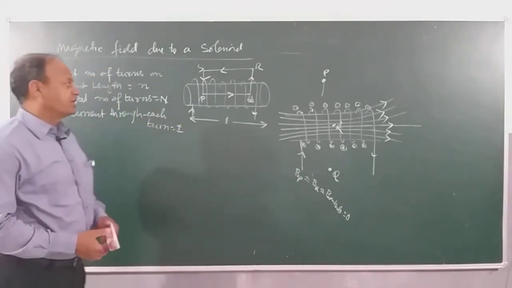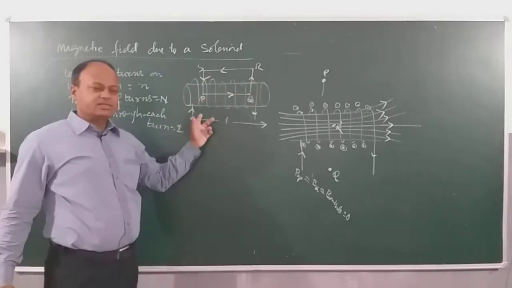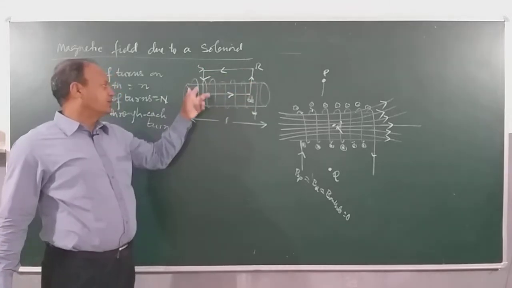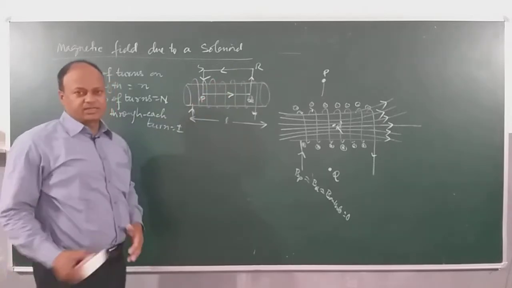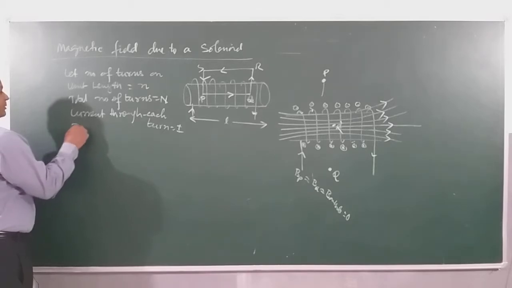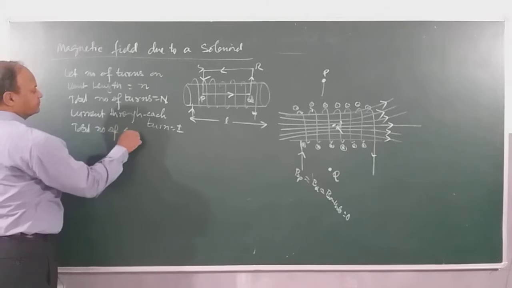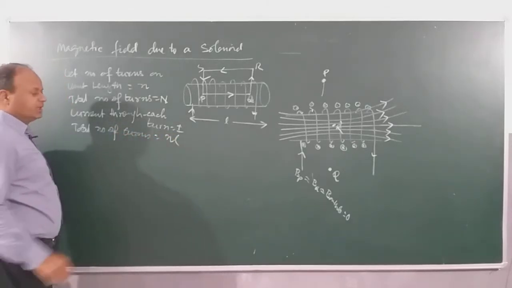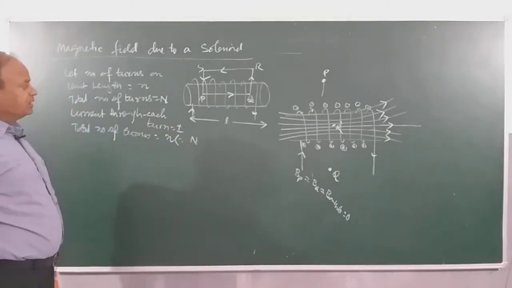Now I want to consider how much is the magnetic field. For that I am considering a rectangular path here, PQRS. I will go from P to Q, Q to R, R to S and S to P. This will be an Amperian what? Loop that I am considering, right? So total number of turns will be N into L, and this actually we are writing as capital N. Clear?